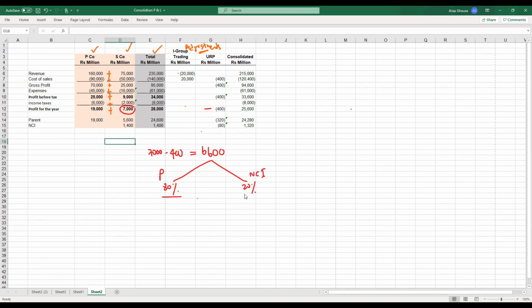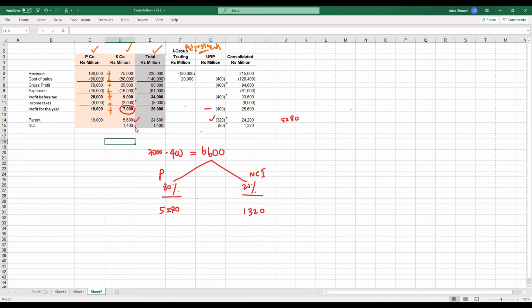So 80% and 20%. When you take 80% of 6,600, that will be 5,280. And 20% of 6,600 will be how much? It should be 1,320. So when you take this 5,600 minus 320, that is 5,280.